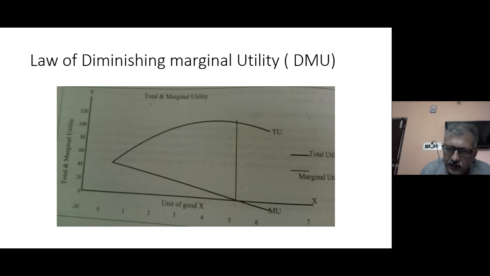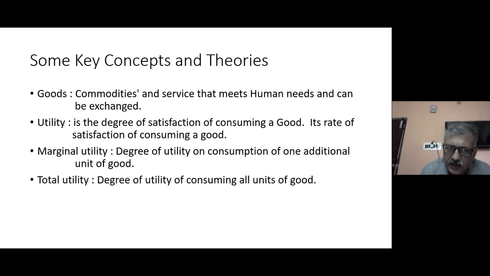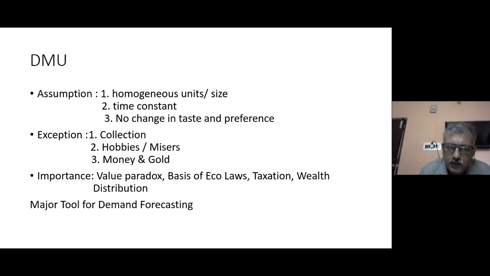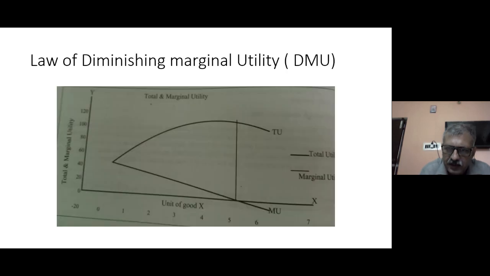As I was telling you in the subsequent slide, DMU is the tool for demand forecasting. By this curve, we can forecast the maximum demand. So in this case, as per this curve, the maximum demand for good X would be 5, because after 5, the